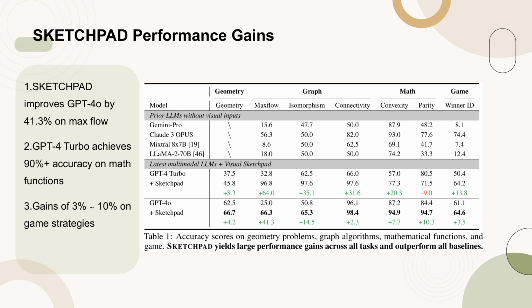Notably, Sketchpad enhances GPT-4o's accuracy on the maximum flow problem by 41.3%, and GPT-4 Turbo achieves over 90% accuracy on mathematical functions. Additionally, there are observed gains of 3% to 10% on game strategies, indicating that visual representations of game boards can improve reasoning about strategies. These results underscore the effectiveness of Sketchpad in boosting the reasoning capabilities of multimodal language models.